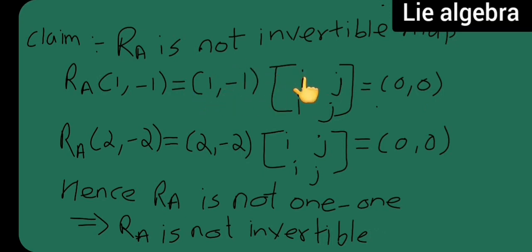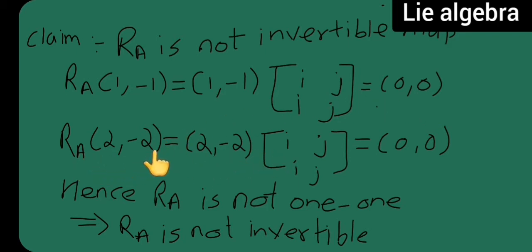This is 1 multiplied by i, which is i, and this is minus 1 into i, which will be minus i. So i minus i will be 0. Here I got 0, then 1 into j is j, and again minus j, which is nothing but 0. Similarly you have to do it for this part.